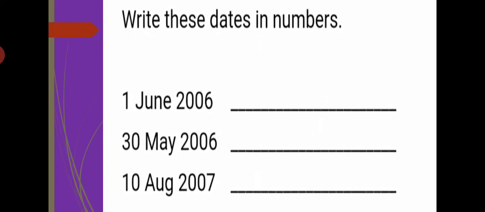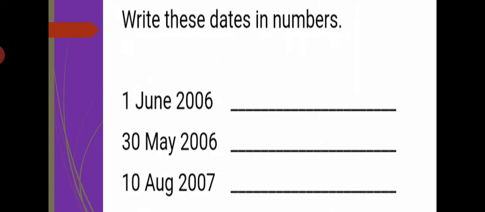Next, write these dates in numbers. Now words are given and you have to write in numbers. 1 June 2006. So June is your 6th month. So 1/6/06. 30 May 2006. May is your 5th month. So 30/5/06.